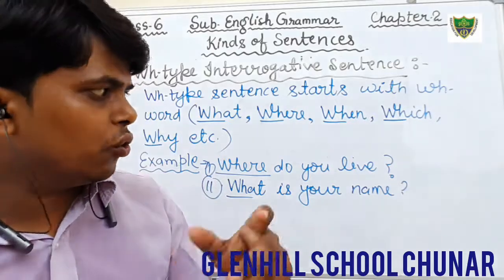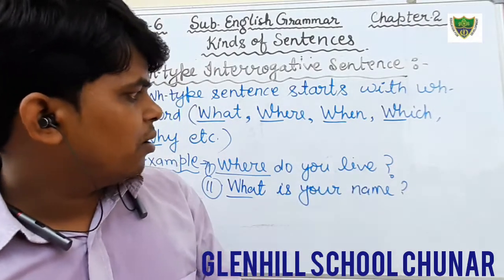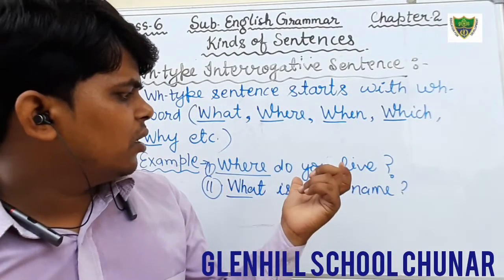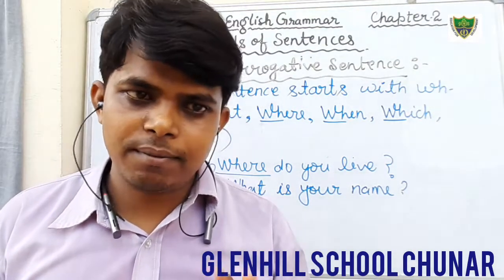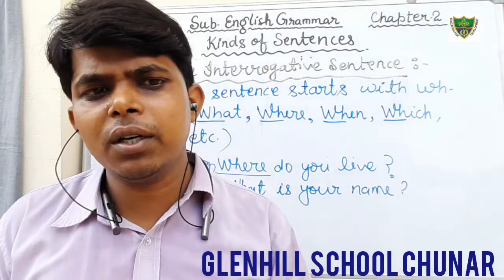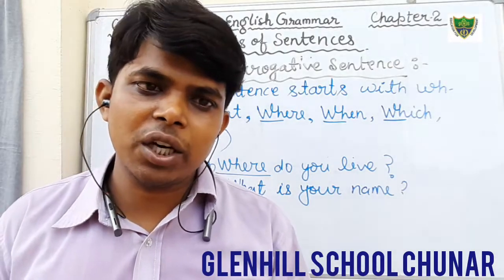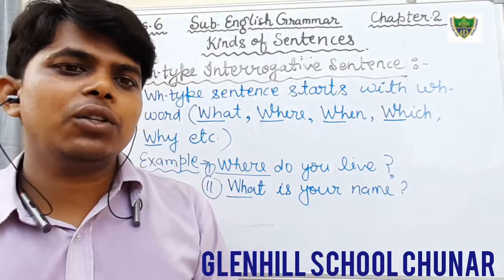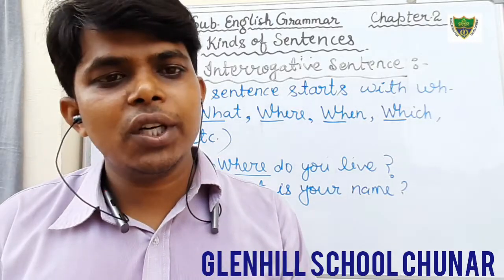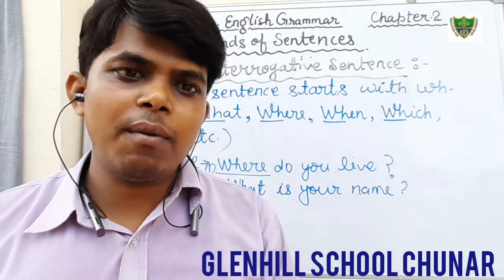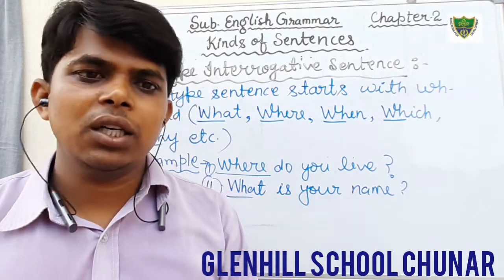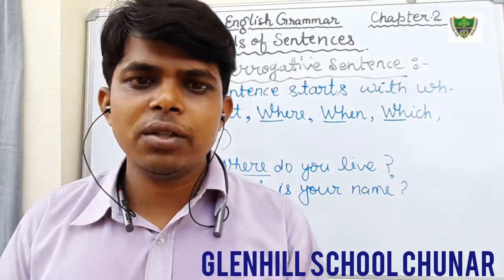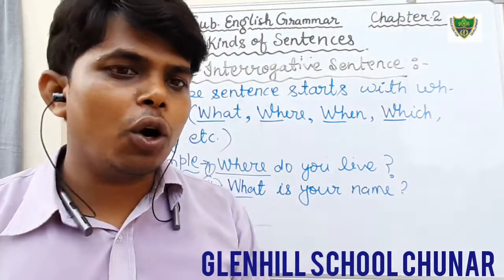Therefore I have taught you in my manner. There are five kinds of sentence; we have read the assertive sentence, and we have also read the interrogative sentence, in which we have read two sub kinds, yes no type as well as WH type. Okay students, I hope that you all have understood all these things which I have taught today.